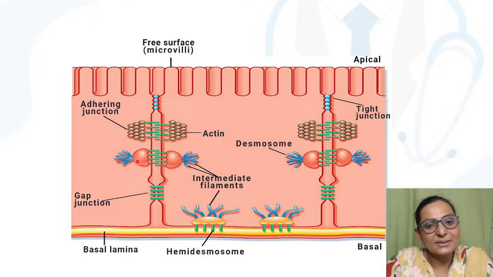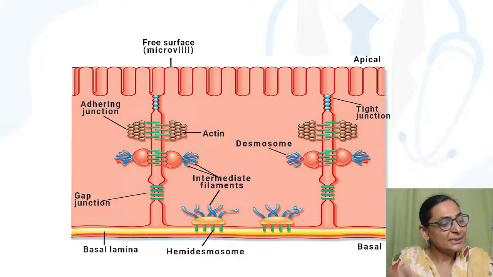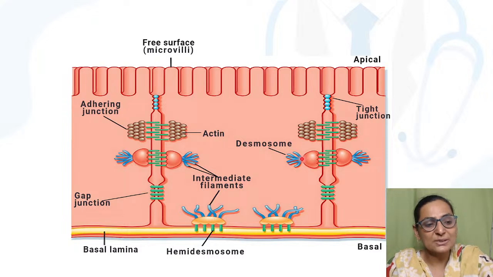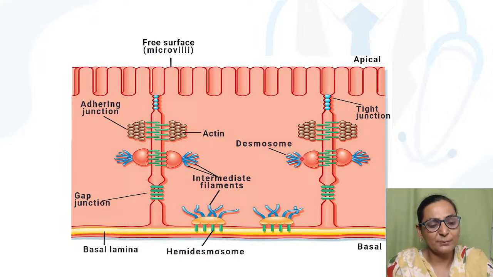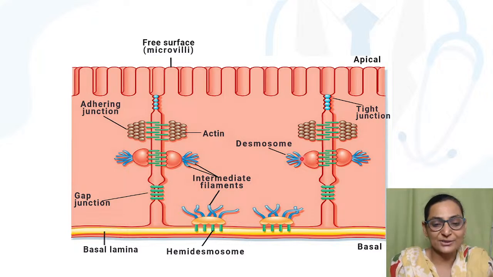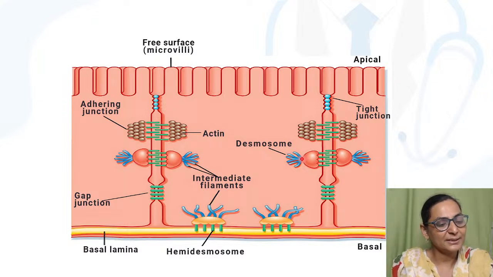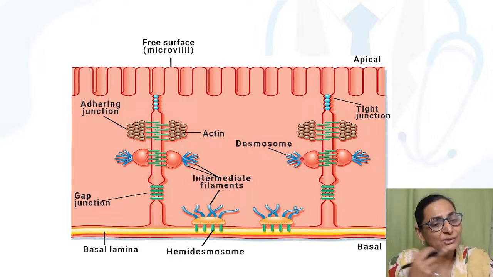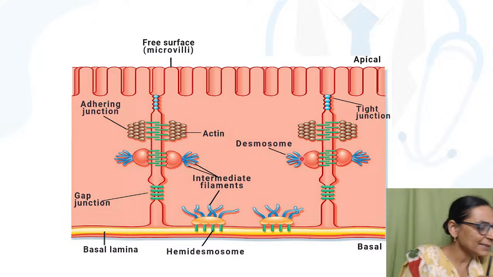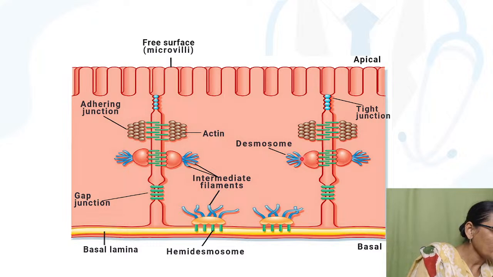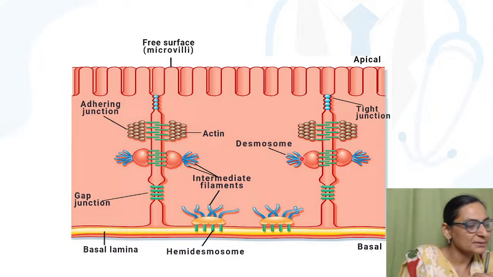Then the second important ones are the adherens junctions and the desmosomes. These adherens junctions are made up of actin, and then there are desmosomes. Now these desmosomes are very important. These desmosomes are especially present in those tissues in the body which are subjected to lots of stretching. Can you tell me any of the areas where there is lots of stretching and where you can get the desmosomes? Yes, anybody can answer? Where are you expecting desmosomes?